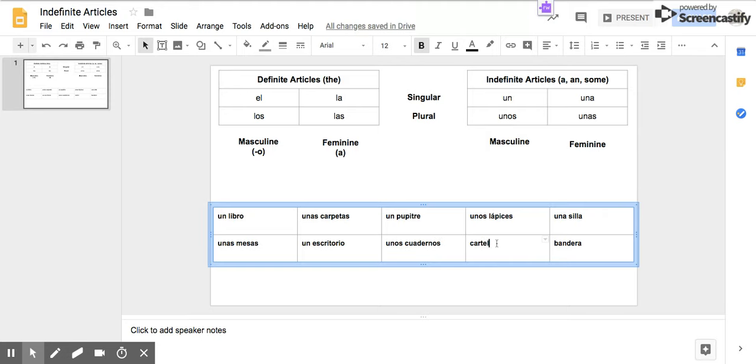And then I want to make this one plural because I want to talk about what we do if a word ends in a consonant, and that means it's not a vowel, it's any letter but A, E, I, O, or U. For those words, we're going to add ES to make it plural. So it would be carteles. So let's see, is it singular or plural? Well, we just said that it's plural. Is it masculine or feminine? Hopefully you've memorized that that is a masculine word, and it's unos. And then finally, bandera. Is it singular or plural? Masculine or feminine? And we'll say una bandera. If you have any more questions, let me know, and hopefully this is helpful.